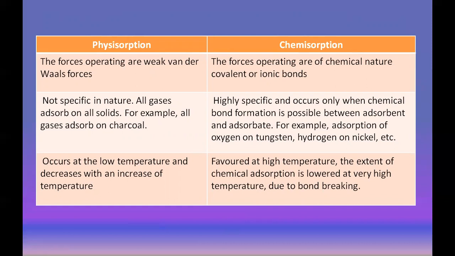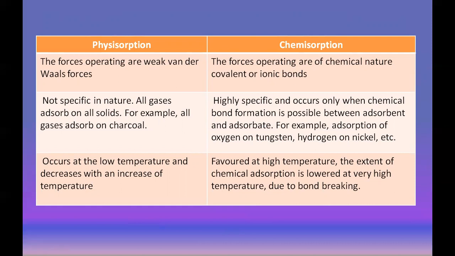The second difference is that in physical adsorption all gases adsorb on all solids, for example all gases adsorb on charcoal. Chemical adsorption is highly specific and occurs only when chemical bond formation is possible between adsorbent and adsorbate. For example, adsorption of oxygen on tungsten or hydrogen on nickel.